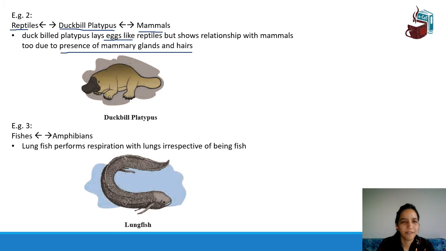Mammary glands, it feeds its own children, and thick hair like the mammals. Mammals are organisms which live on land as well as on water. So it shows those qualities: it has mammary glands and hair, and it lays eggs just like the reptiles. So the duckbill platypus is a connecting link between these two classes of organisms.